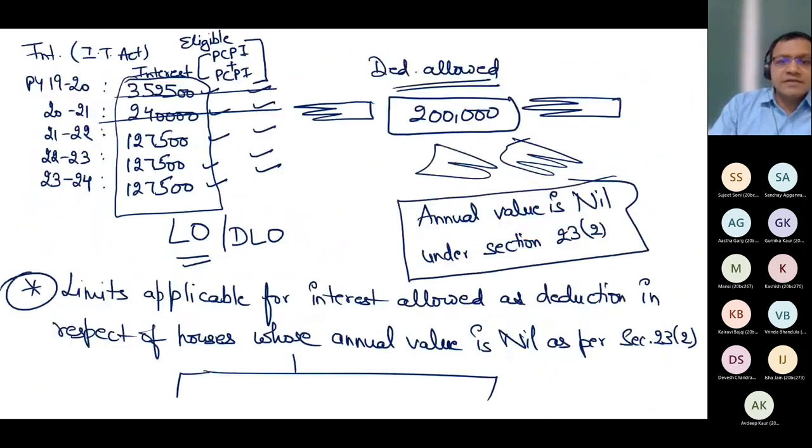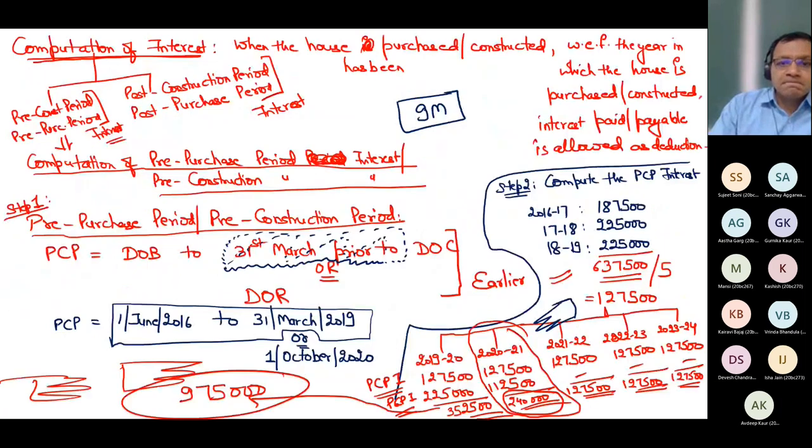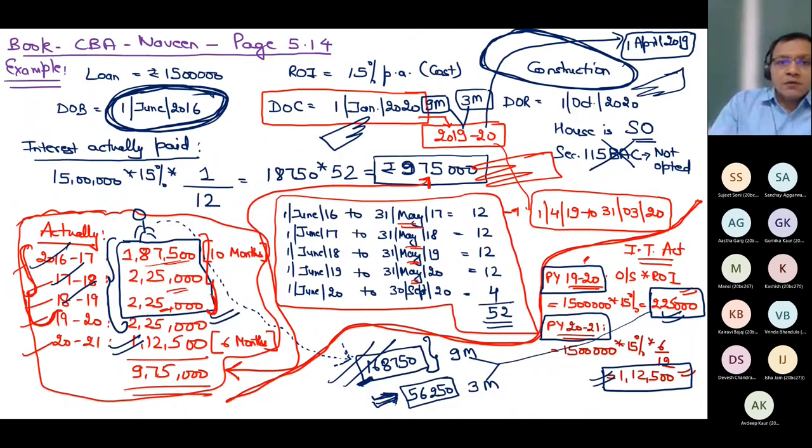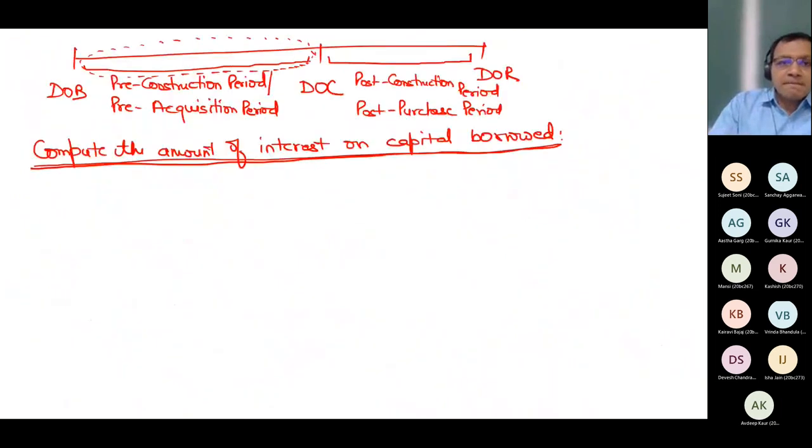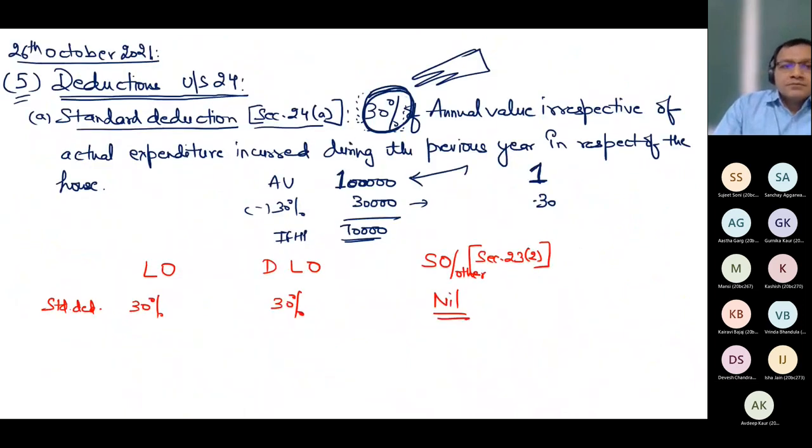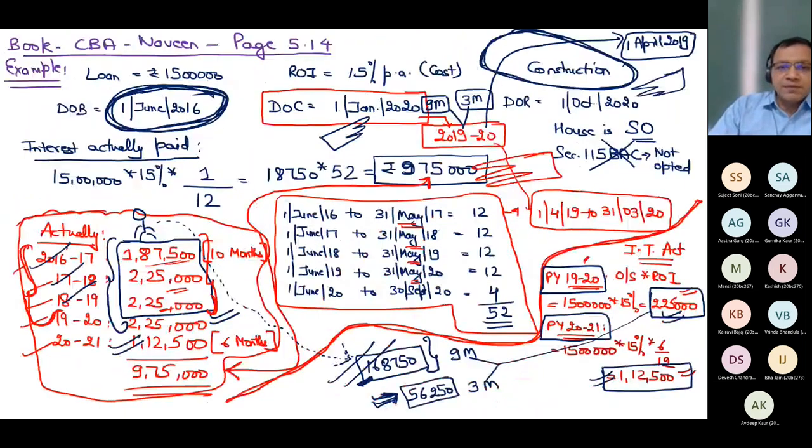I'm showing the previous slides. This was the example which I discussed initially. On which date did I discuss it? I discussed it on 26th October. If you remember, this is the example. Loan was 15 lakh, interest 15%.